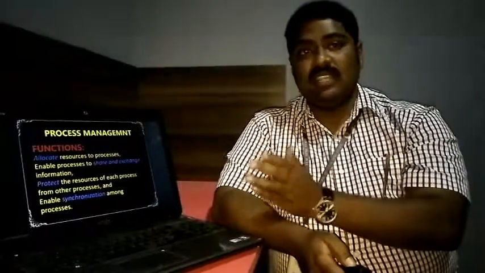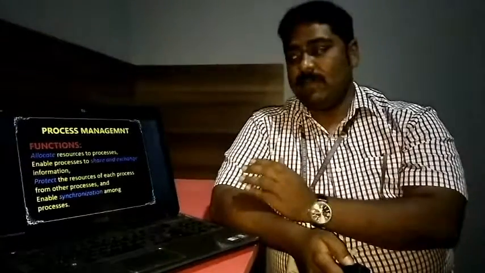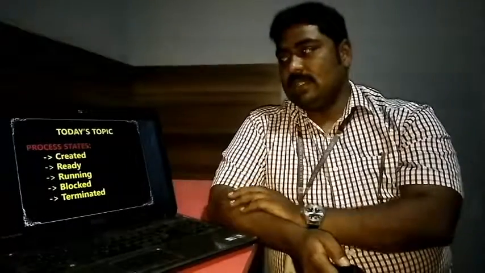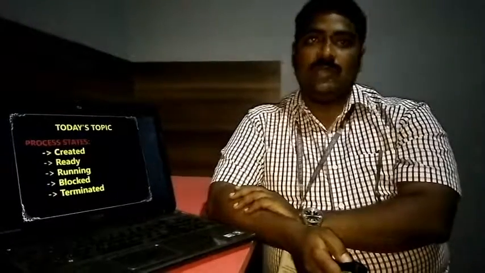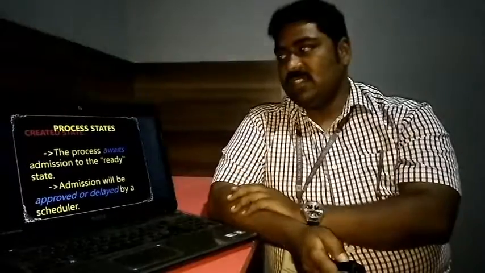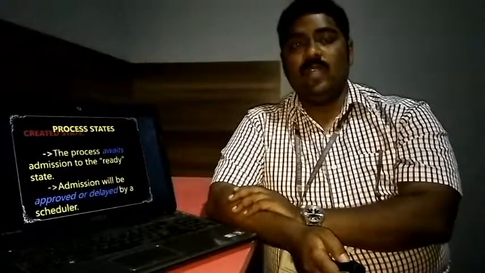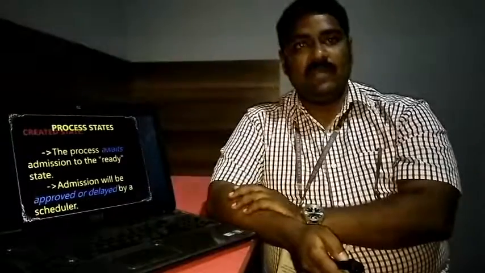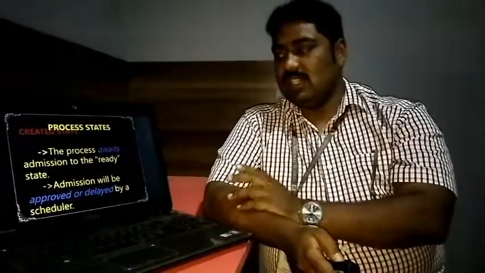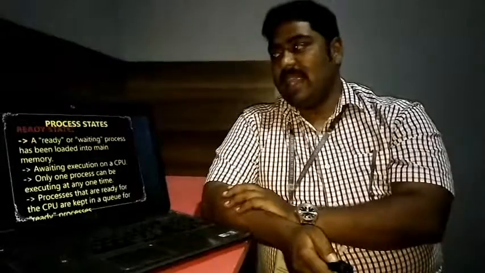And there are certain functions of process management. Resources get allocated to the process, it can share information, the shared information can be kept protected, and there is synchronization of the resources between the processes. As for process states, as we have five fingers, there are five major process states: created, ready, running, blocked, and terminated. The first one is the created state. When a process is waiting for the allocation of any resource, it is said to be in the created state.